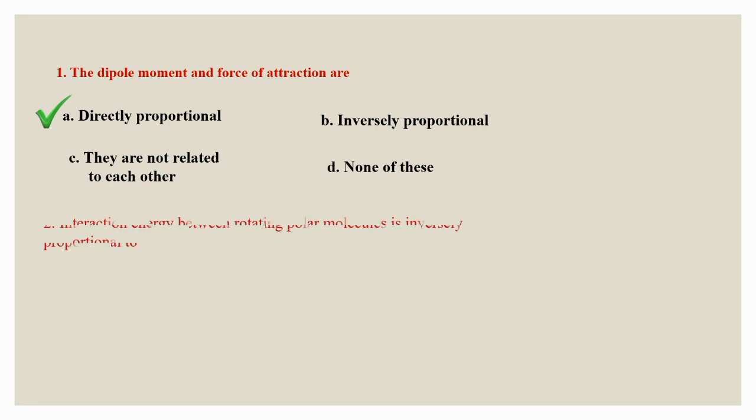Second question. Interaction energy between rotating polar molecules is inversely proportional to: 1 by r power 3, 1 by r power 6, r power 6, r power 3. Remember, they are asking for inverse relation. So, which is the correct option? Option C. If they ask for proportionality, the answer will be the second option.